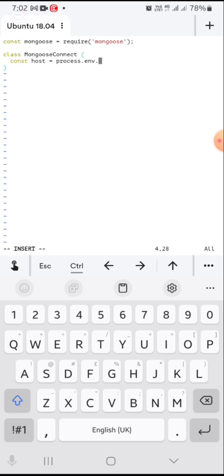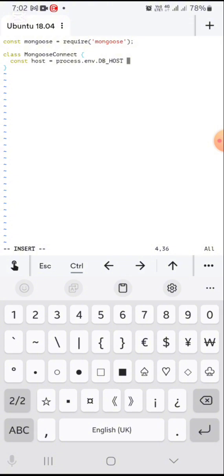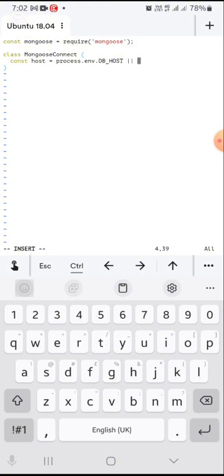I'm just going to do database host. So if this is present, then that host, which might be http://www.whatever, or maybe just the IP address, if it was passed in, do that, or just do localhost, which will be what I'll be using for development, to test and all of that.